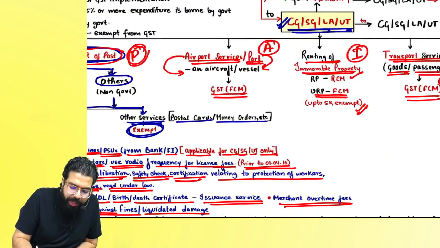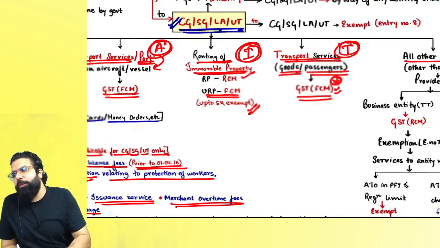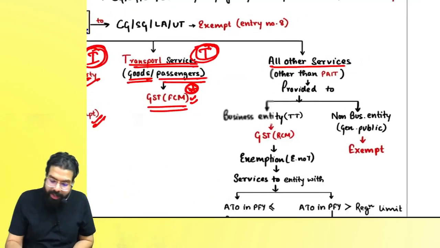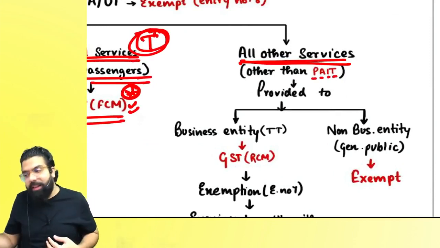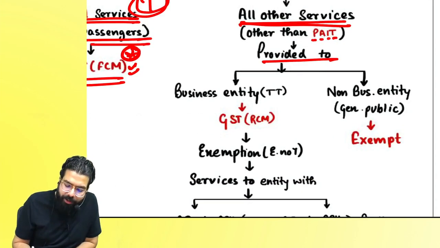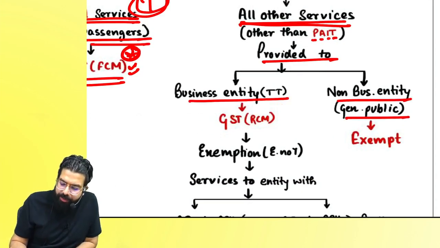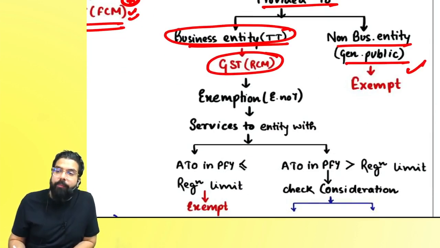Remember always, these services are exempted. Other than this, PAIT: Post, Airport, Immovable Property and Transportation Services, I have told you. Leaving these, if any other services are provided to a business entity or non-business entity, they are exempt, but the business entity has to pay GST under RCM.